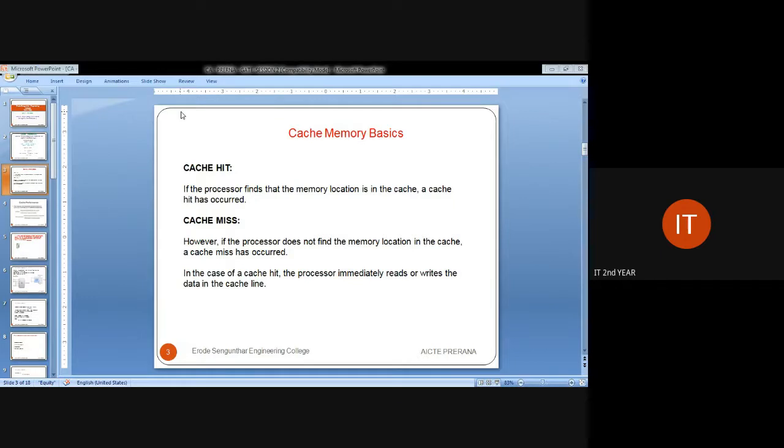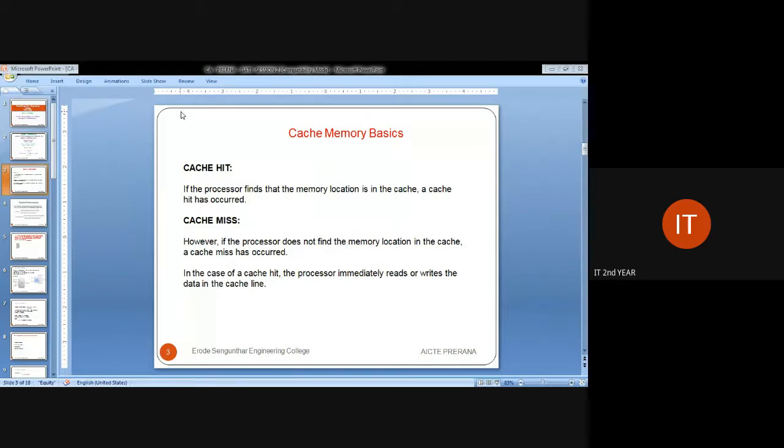In order to understand what is cache hit or cache miss, you have to understand the operation involved in cache. Whenever you access a particular website or a particular resource in a computer, the request first goes to the main memory. Main memory is a very small memory, so it can't handle so much. So it asks whether that particular resource is available in cache memory.